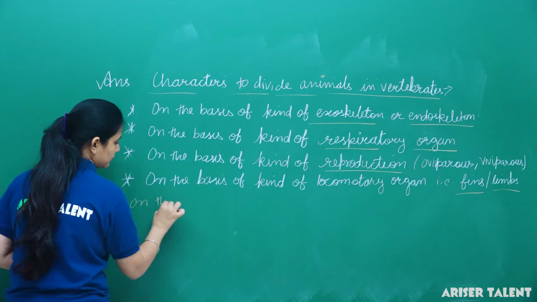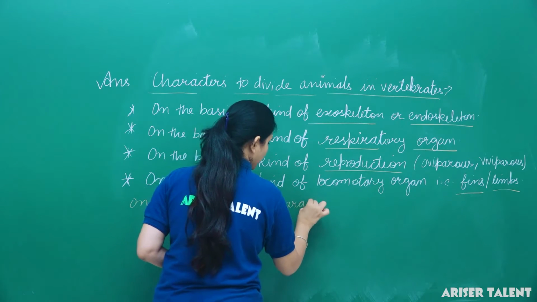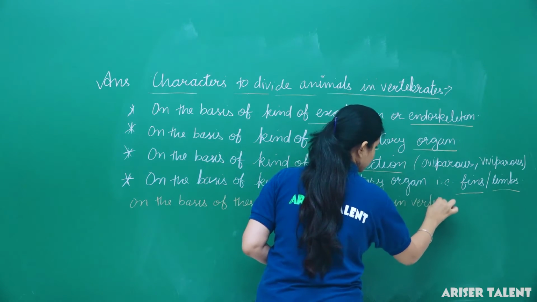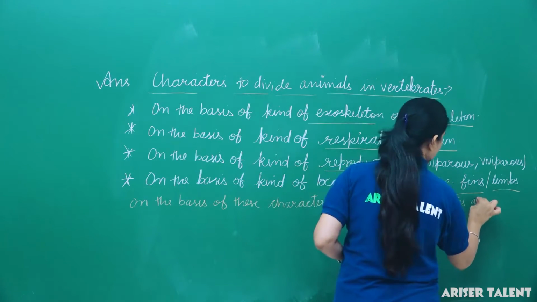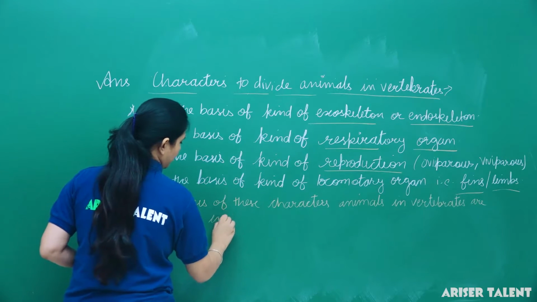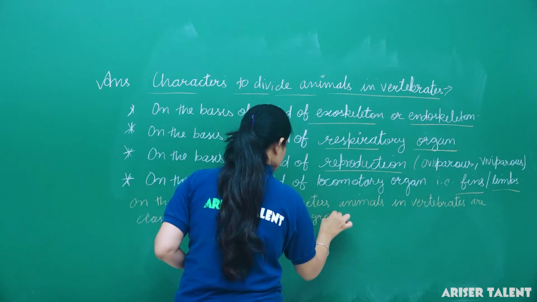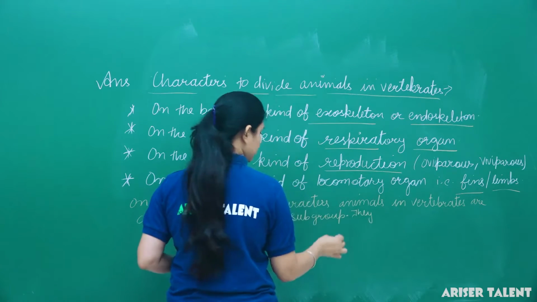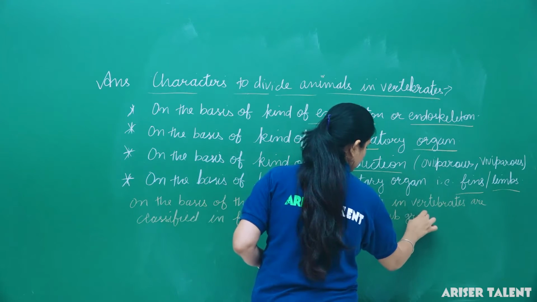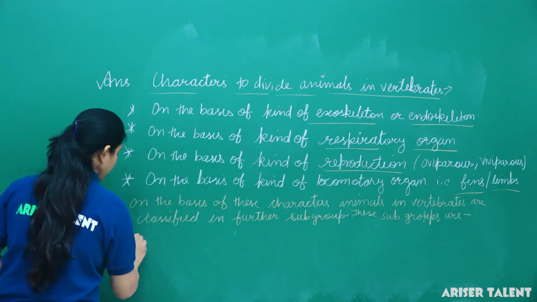On the basis of these characters, animals and vertebrates are classified in further subgroups. These subgroups are number 1, Pisces.